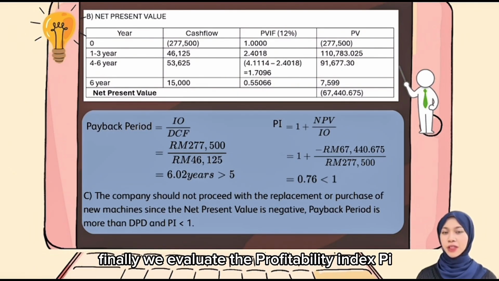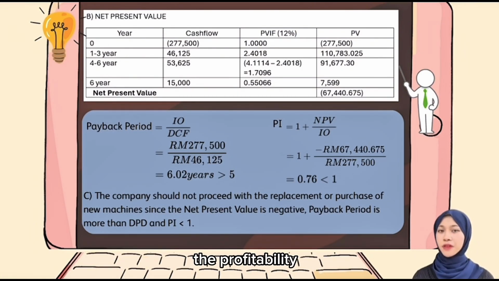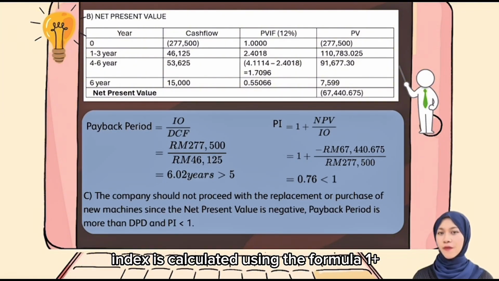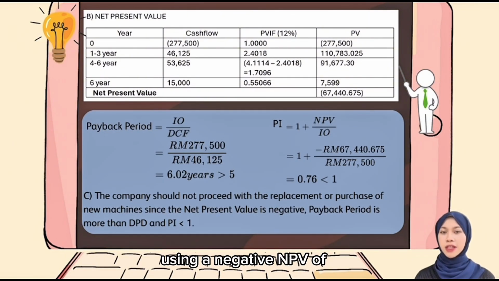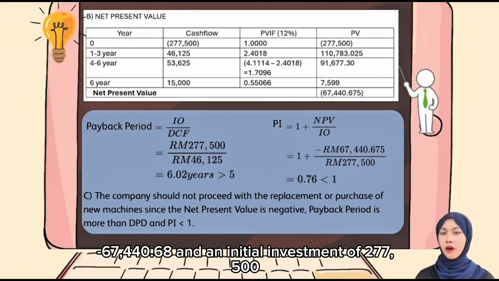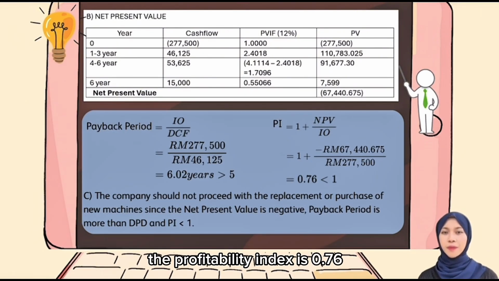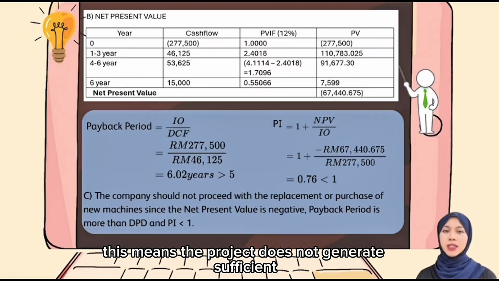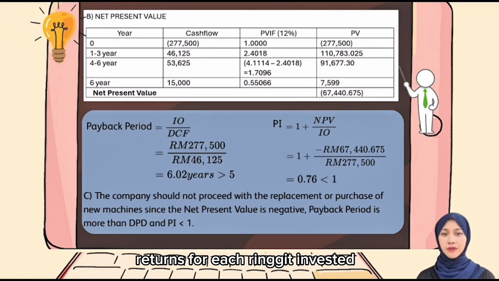Finally, we evaluate the profitability index, PI. The profitability index is calculated using the formula 1 plus NPV divided by the initial outlay. Using a negative NPV of 67,440,000.68 and an initial investment of 277,500,000, the profitability index is 0.76, which is less than 1. This means the project does not generate sufficient returns for each ringgit invested.